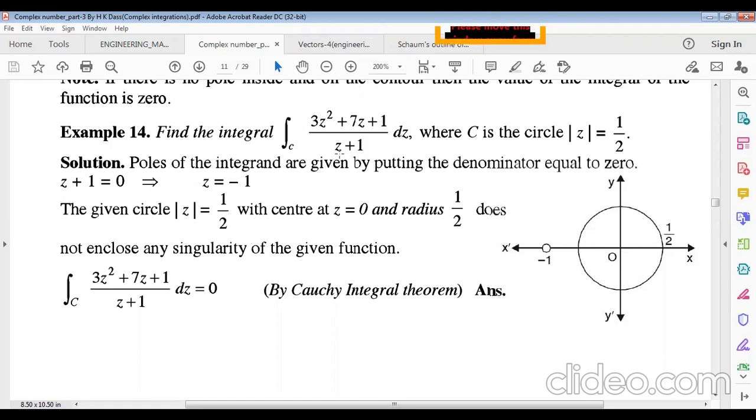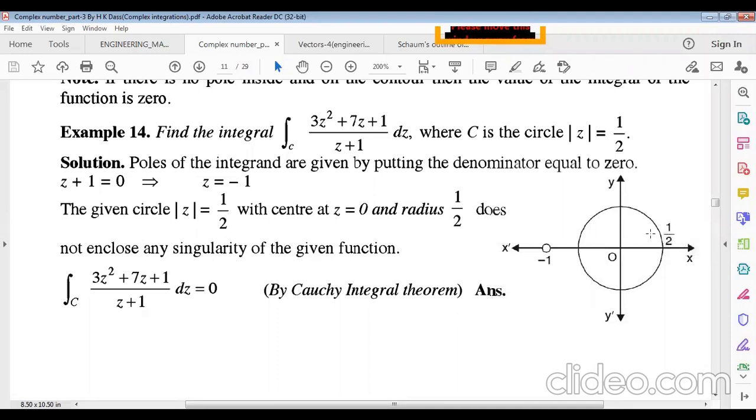If z plus 1 equals 0, so taking z plus 1 equals 0, we get z equals minus 1. So if z equals minus 1, this will become undefined. So z equals minus 1 is the pole of this rational function. Now the given circle, absolute value of z equals half, with center 0, 0 and radius half, does not enclose any singularity of the given function.